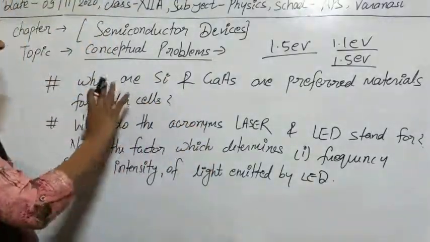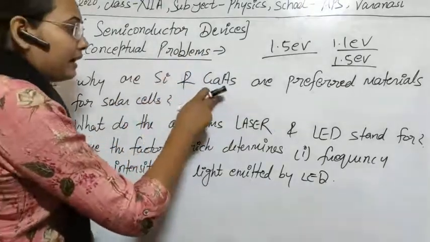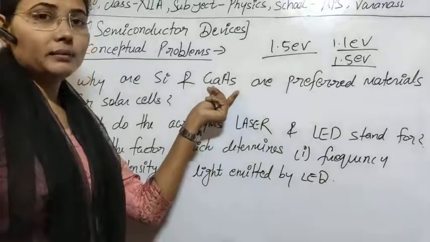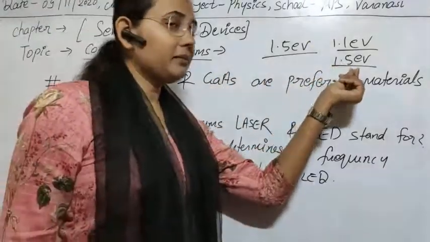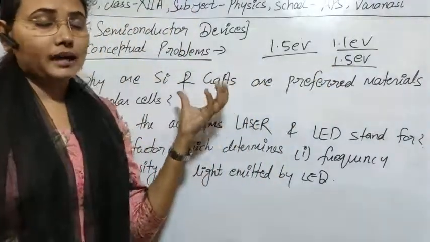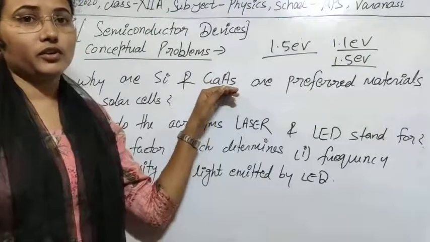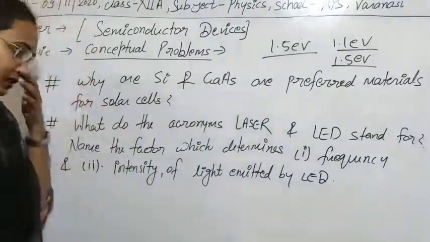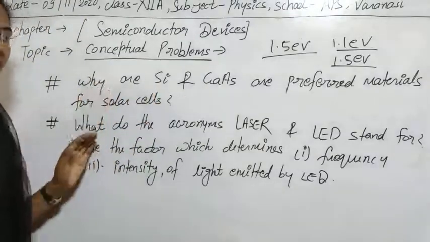So that's why the most preferred materials for the solar cell are silicon and gallium arsenide. This is the most preferred material because it has a high absorption coefficient. With a greater band gap, it can absorb a high amount of energy. So that's why we always use these types of materials for the production of current in the solar circuit. Clear?